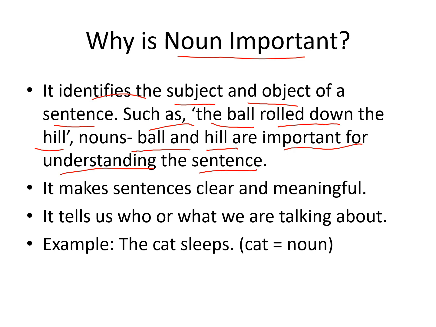A noun can be a subject and object in a particular sentence. It makes sentences clear and meaningful. It tells us who or what we are talking about. So for clear communication, noun is very important.